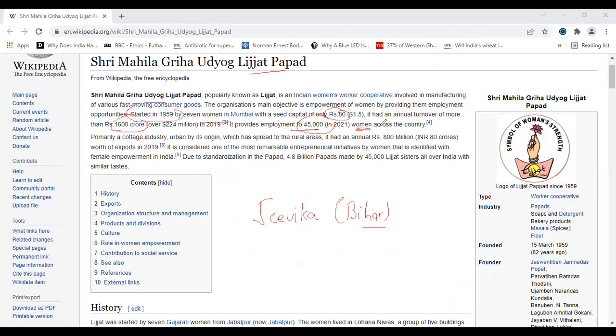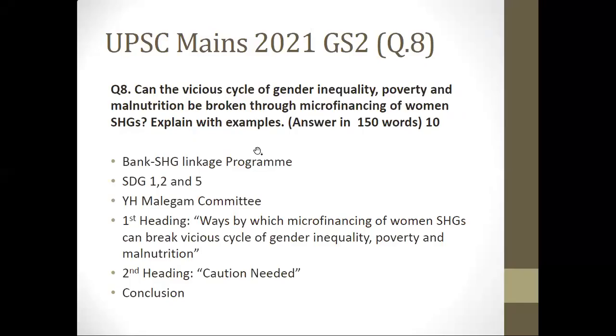So the question is talking about women SHG and we are dealing with women particularly, right? So here, you can give the Lijjat Papad example, thereby proving that it promotes women entrepreneurship. When you are providing microfinancing to women SHGs, what is it leading to? It is addressing gender inequality because we are providing them jobs. So this point is very important. You can talk about it.